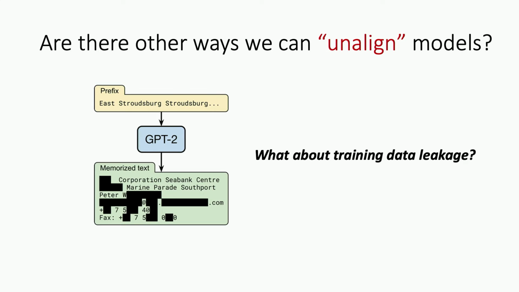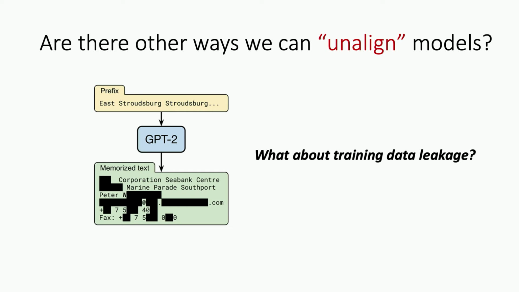So this is again something that works incredibly well with unaligned models, if you just train a model on the internet just to predict next words in a sentence. So this is what OpenAI's GPT-2 model did a couple of years ago. We studied this model and found this kind of surprising behavior that from time to time you can just give this model completely random strings as input, like this East, Strasbourg thing there at the top, and the model just starts generating whatever it thinks is the next most likely word on the internet for this.